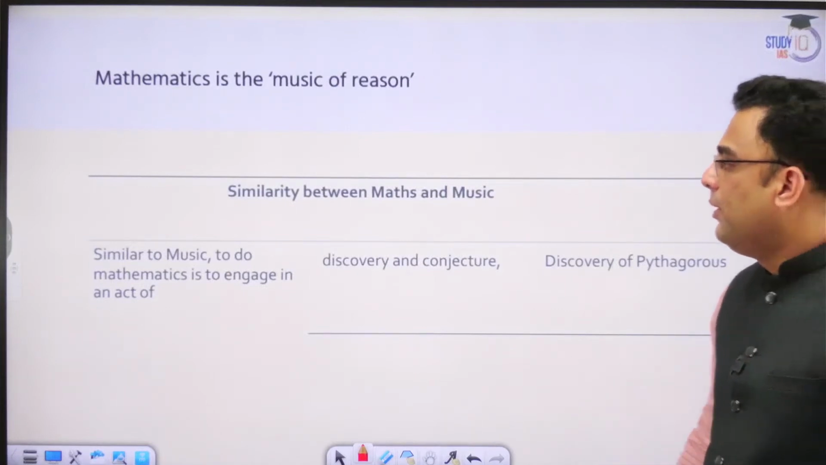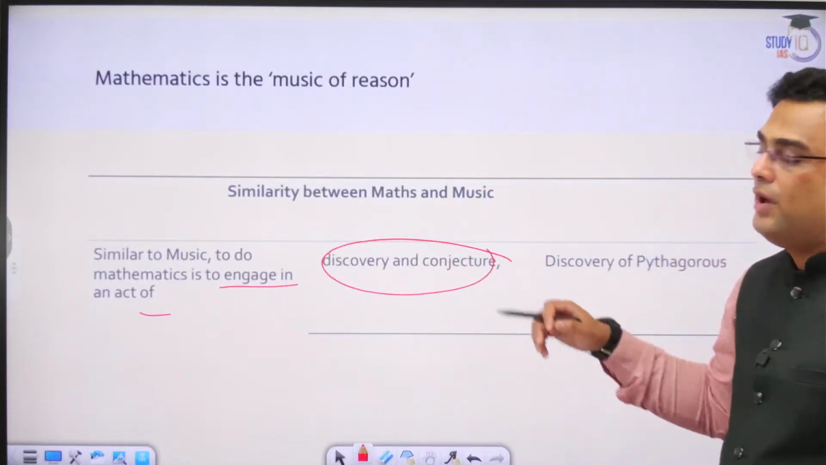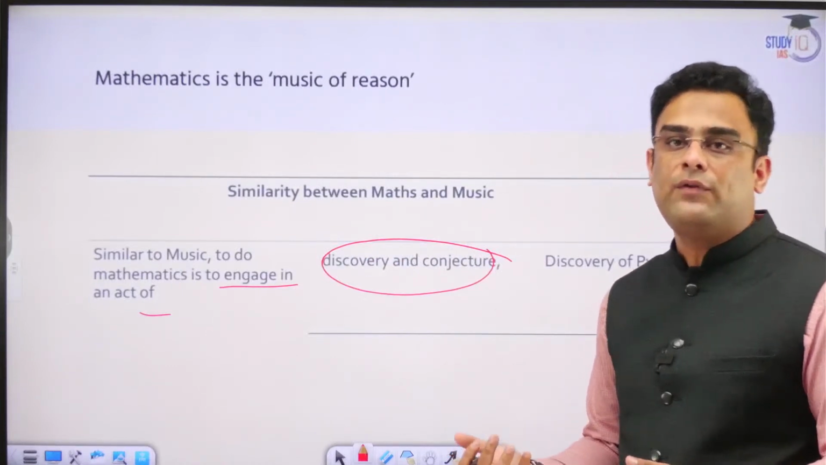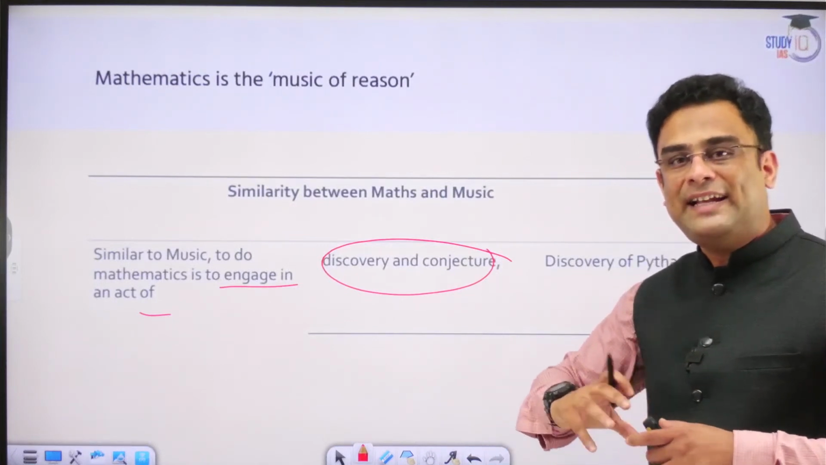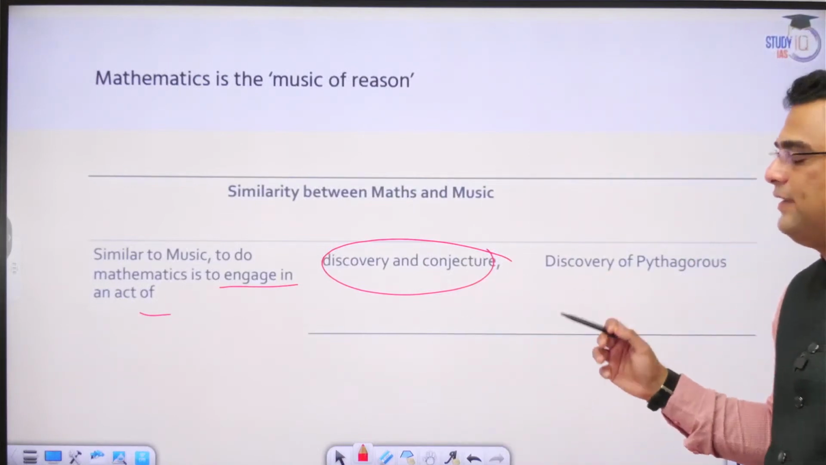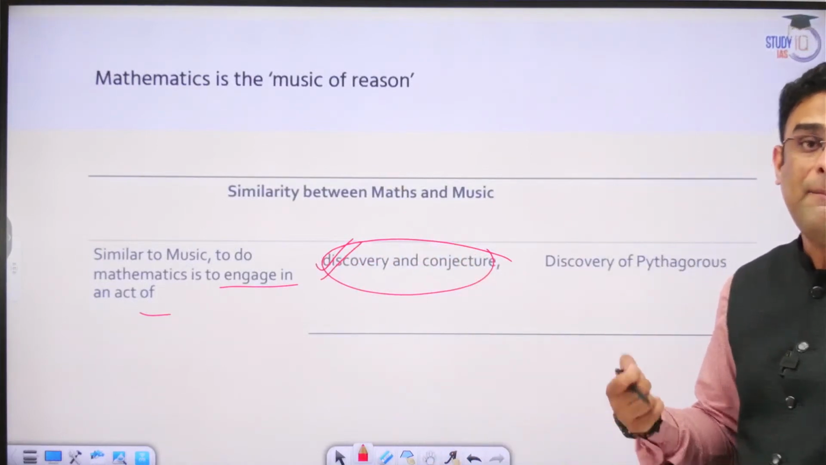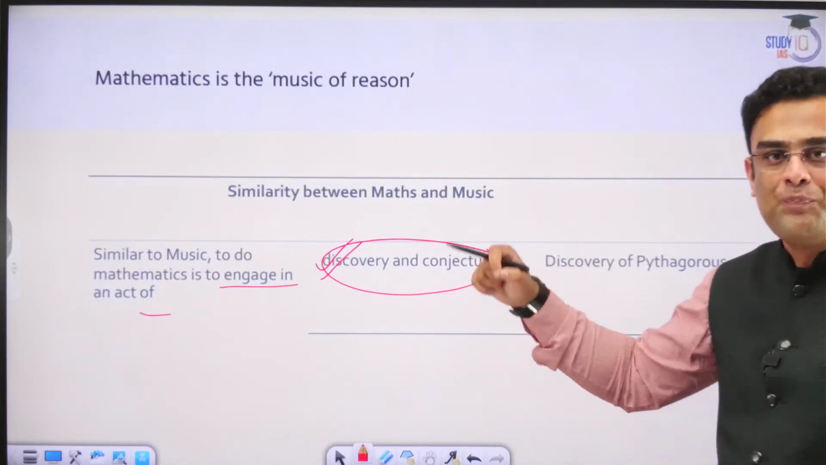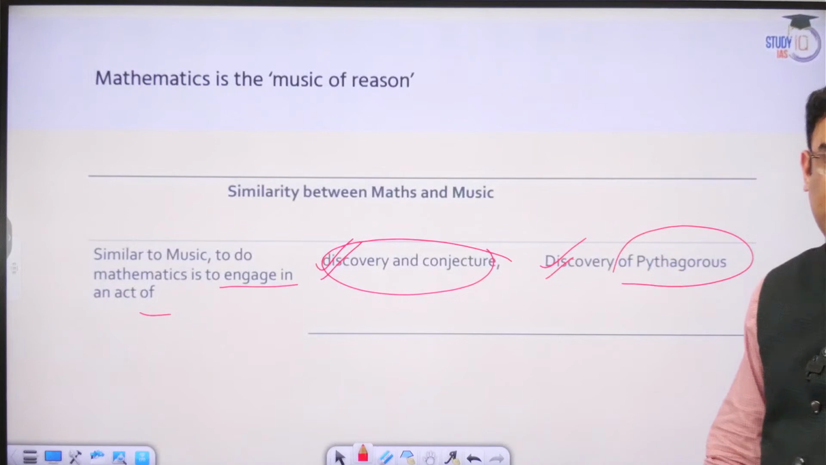Similar to music, mathematics is to engage in an act of discovery and conjecture. Just as in music, a musician tries to play different types of instruments in different melodies, in different ragas, and tries to have an interplay of all of those. On similar lines, mathematics is also about the same thing. It is about trying to discover or uncover some mathematical realities, much as music tries to do in its own field. An example can be the discovery of the Pythagoras theorem in this context.